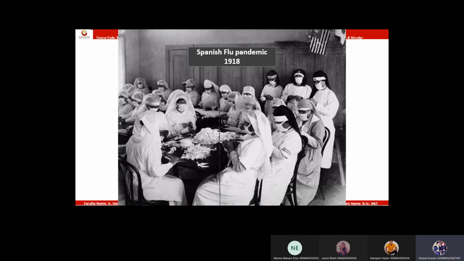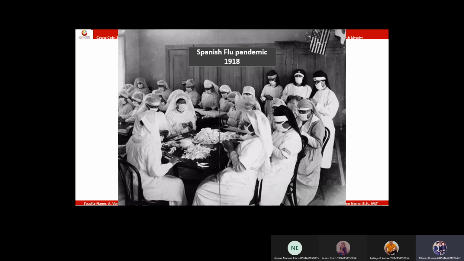These pictures resemble the 2020s. So 100 years ago, they knew the importance of wearing a mask during a respiratory viral outbreak. They didn't even know it was a virus, but they knew that by wearing a mask, by preventing the droplets coming from their mouths, you can prevent an infection.